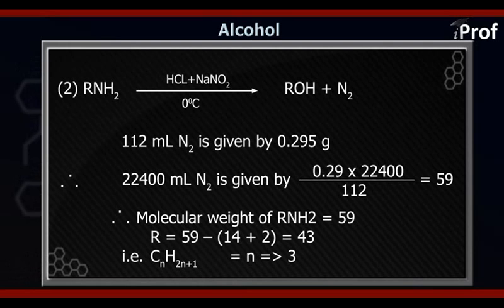So therefore 14 of the nitrogen and 2 of the hydrogen atoms, we can subtract from 59, and then we will get the molecular mass of the R group. Which will be 59 minus 14 plus 2, that will come out to 43. So therefore the R group in the amine should have a molecular mass equal to 43.